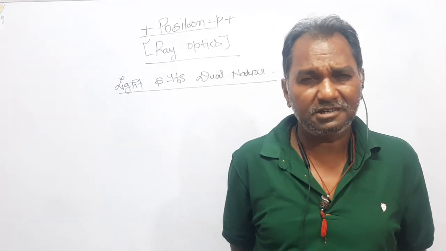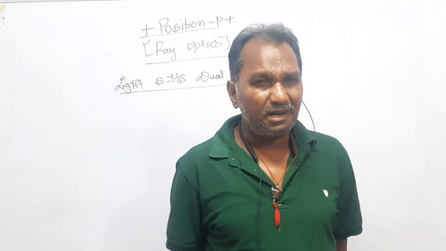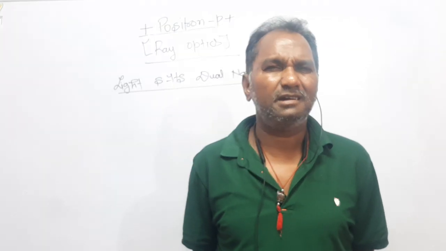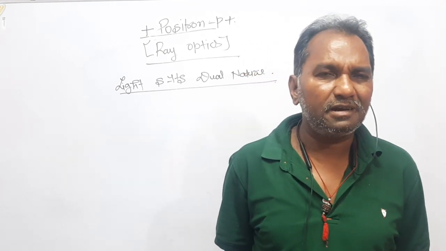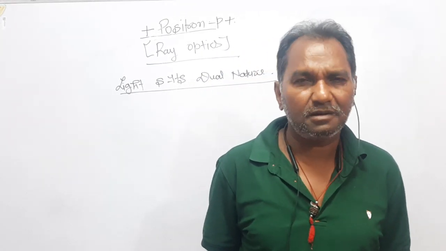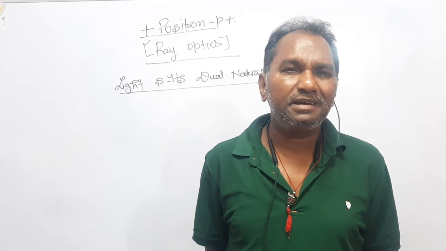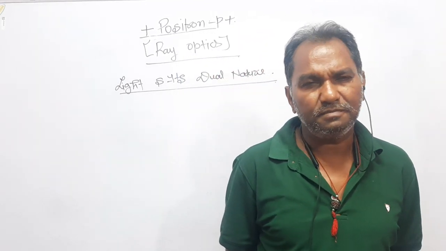For example, light is a transverse wave, and so are radio waves, ultraviolet waves, X-rays, microwaves. All these are electromagnetic waves. You will study the electromagnetic spectrum in further chapters. Dear students, the example of a longitudinal wave is sound. The motion of sound in air is the best example of a longitudinal wave. Longitudinal or mechanical waves cannot travel in the absence of a medium, but our light has the property that it can travel even in the absence of a medium.